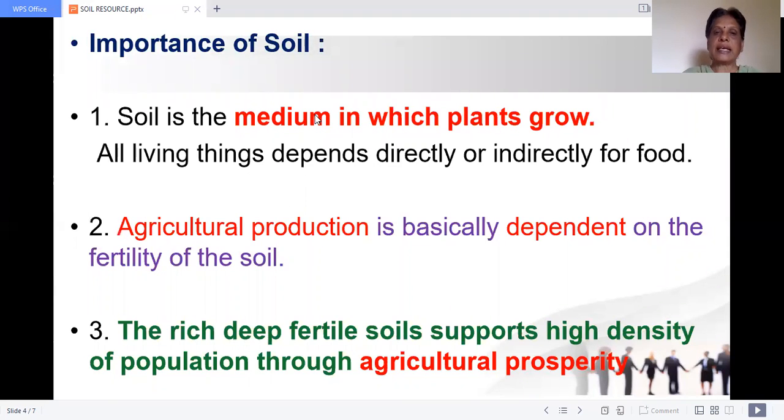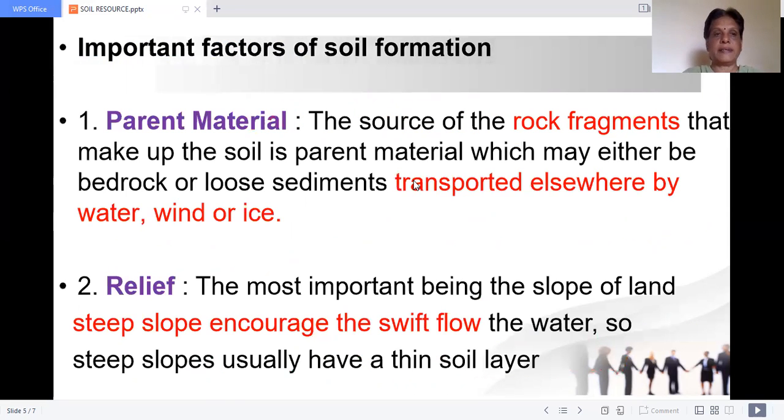Importance of soil: it acts as a medium in which plants grow. Agricultural production is mainly dependent on the fertility of the soil. Rich fertility of the soil helps agriculture to be prosperous.